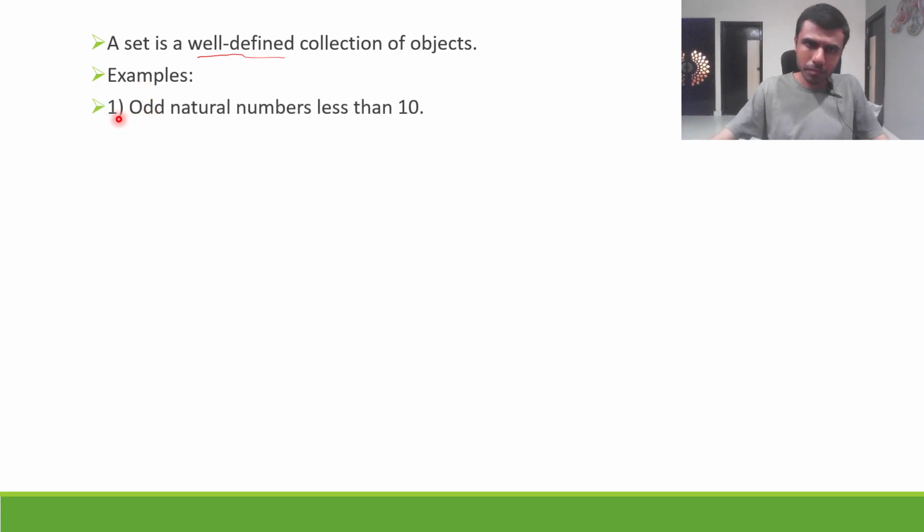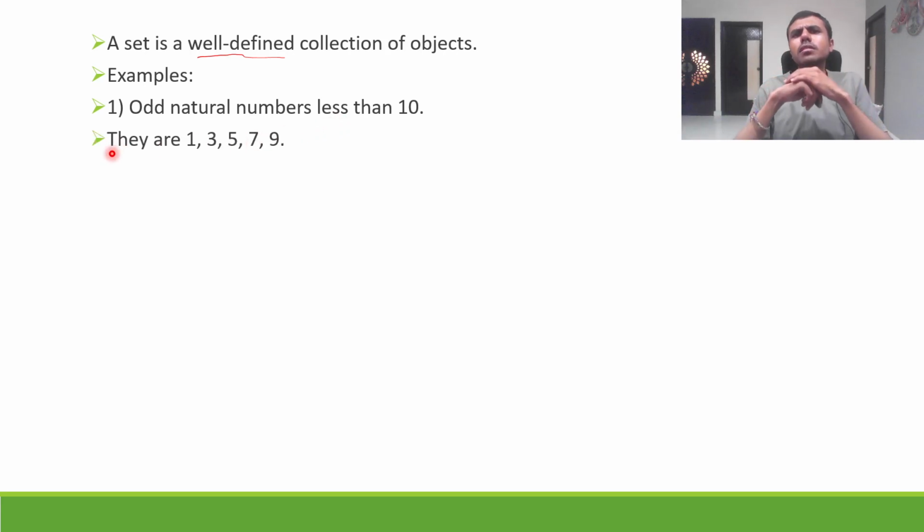Let's say odd natural numbers less than 10. This is a well-defined collection of objects. What are odd natural numbers less than 10? 1, 3, 5, 7, 9. Right? Now here is a question. Can I put 11 in this collection? No, right? Why? Because my collection is odd natural numbers less than 10. I cannot put 11 into this. So I will know whether I can put something into the collection, into the set, or not.